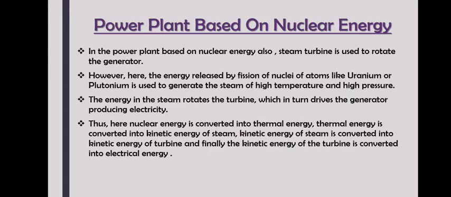In the previous power plants, what we did is we used chemical energy of coal to generate steam. Here we are using energy which is released by fission of nuclei of atoms like uranium and plutonium. Now with this, the generation of high temperature and high pressure steam takes place. So the energy in the steam rotates the turbine, which in turn drives the generator producing electricity.